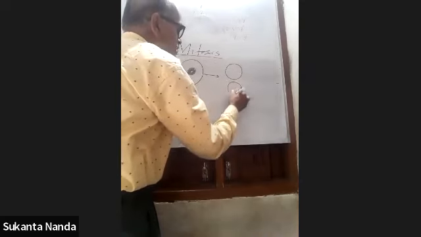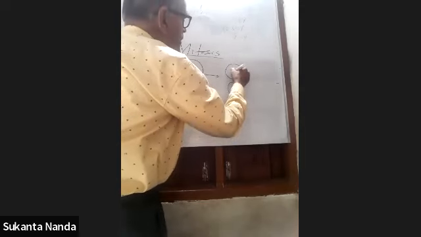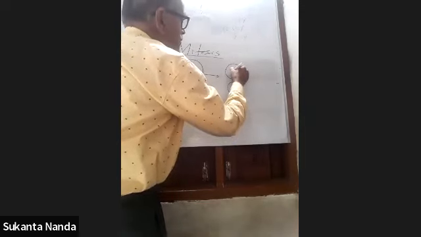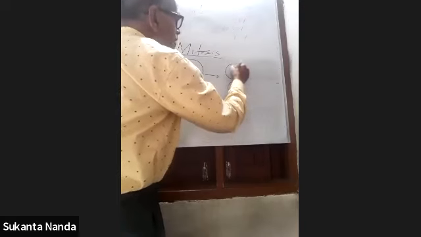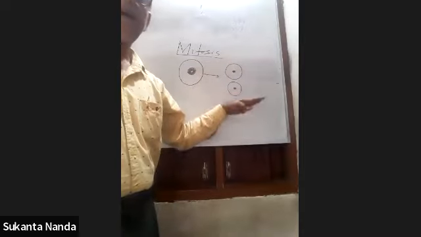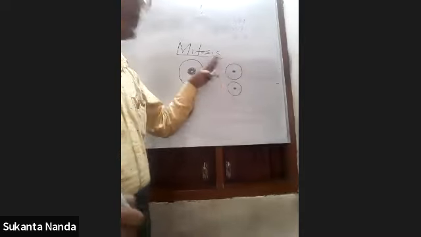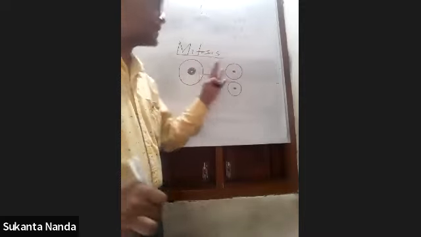Two equal daughter cells having the same volume of cytoplasm, the same nucleus, equal DNA material, everything equal. For that reason, mitosis is also called equational division.